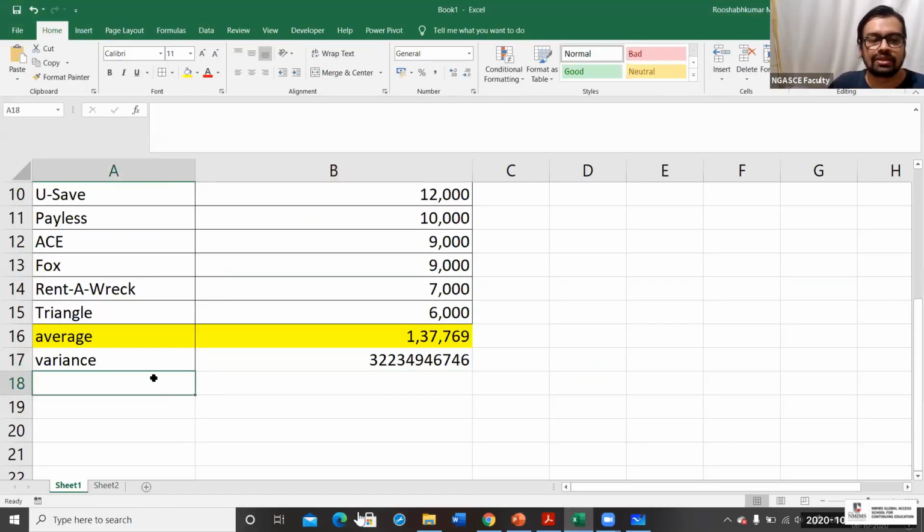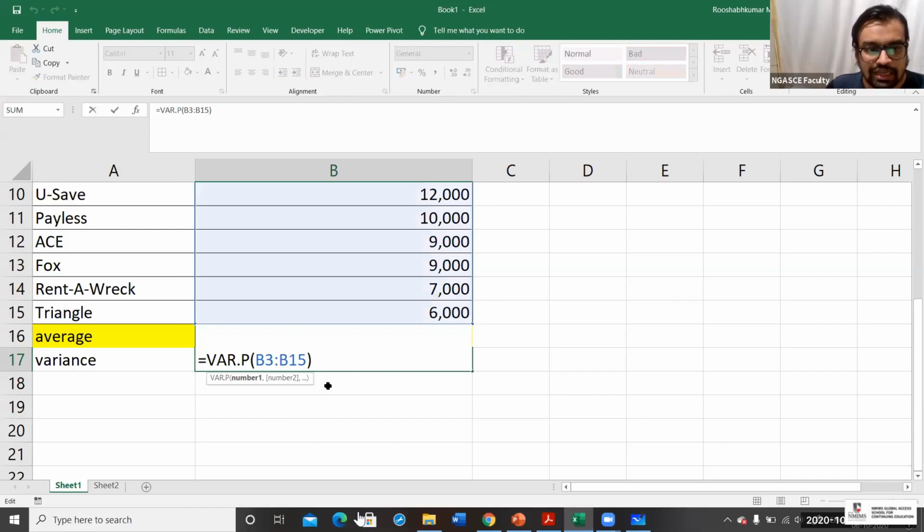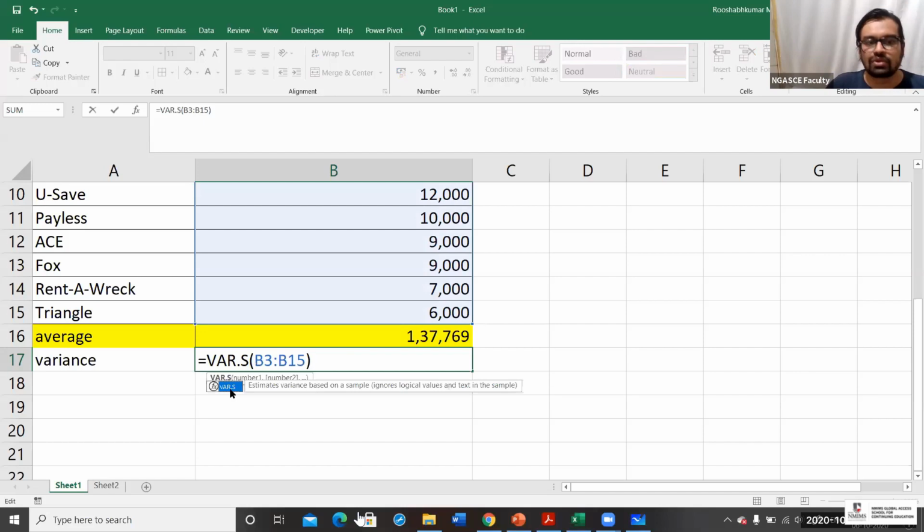I'll tell you. See, if this is population data, this is the formula. If it is sample data, this is the formula for the variance. I hope you can see this. Have you noticed this? Yes, no, I need some answers.